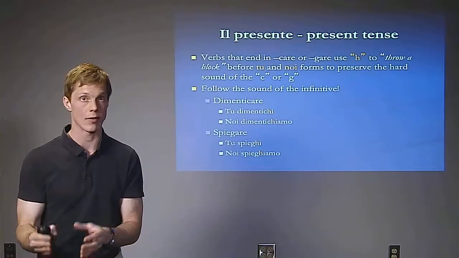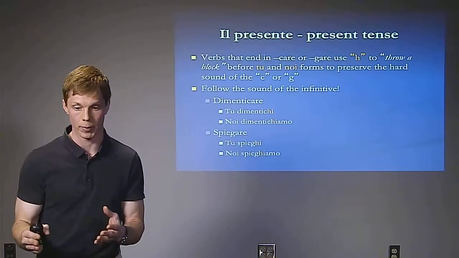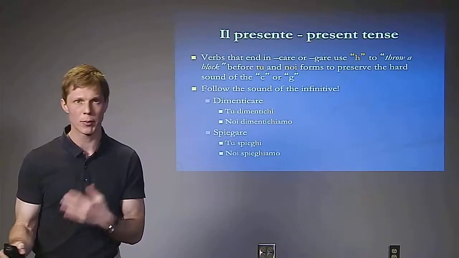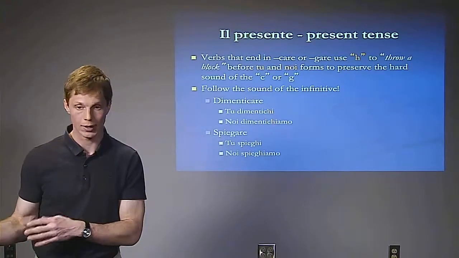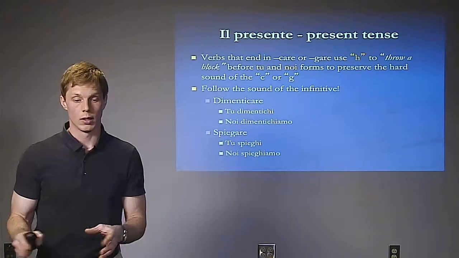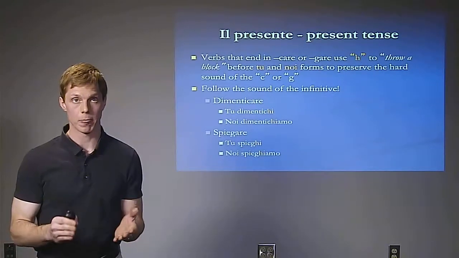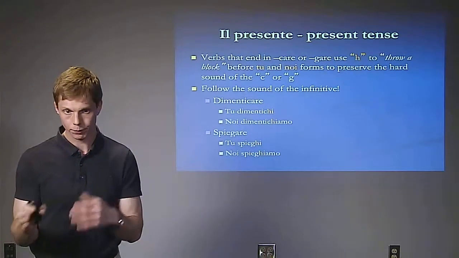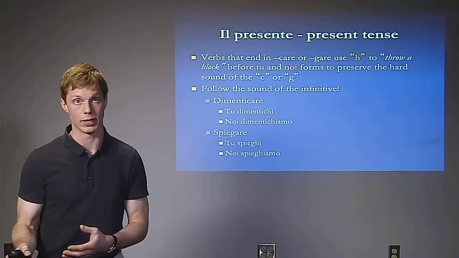So what we need to remember is when we have a care verb, a verb that ends in care, or a verb that ends in gare, it's important to add an h when we spell it out for the tu form and the noi form. The example that I have is the verb dimenticare, which means to forget. It sounds like demented, and someone who has dementia forgets things, so it should be easy to remember this one. And so this is one example. In the tu form of dimenticare, if we don't have that h, it would be dimentici. Then we want it to be dimentichi, to follow through with that sound that we have in the infinitive form.